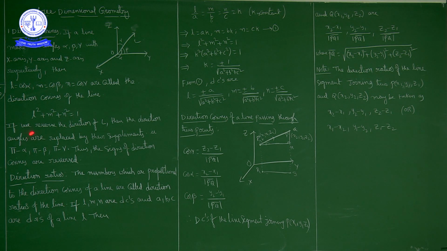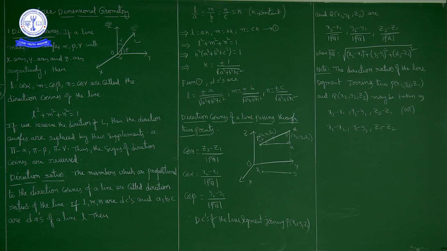If you reverse the direction of line L, then the direction angles are replaced by their supplements. It means if alpha, beta, gamma are direction angles, then pi minus alpha, pi minus beta, pi minus gamma are also direction angles. If l, m, n are the direction cosines there, then minus l, minus m, minus n are the direction cosines here. Only the sign changes.